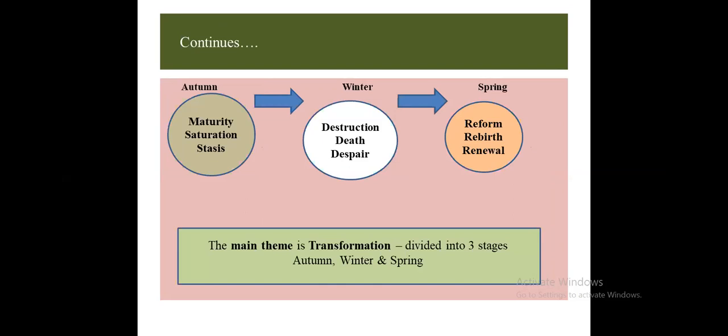And what happens in winter? The winter represents destruction, death and despair. It is all the negative things you can see here. Then comes the spring. Spring stands for reform, rebirth and renewal. Life is going through the 3 stages of transformation. But what is the driving force? What enables the seeds to rest during the cold of winter, to come up later in the spring? So it is the west wind.